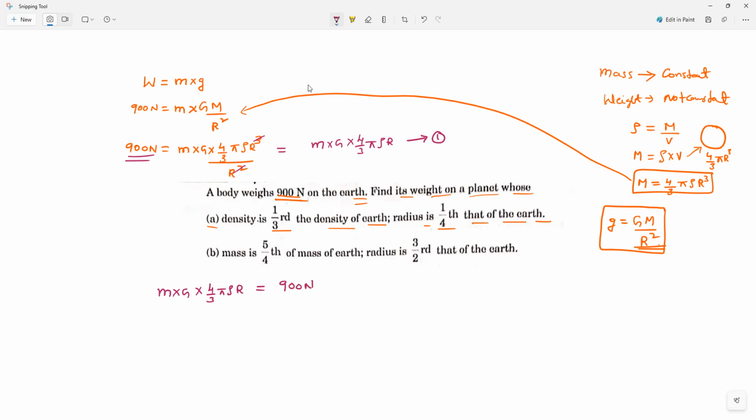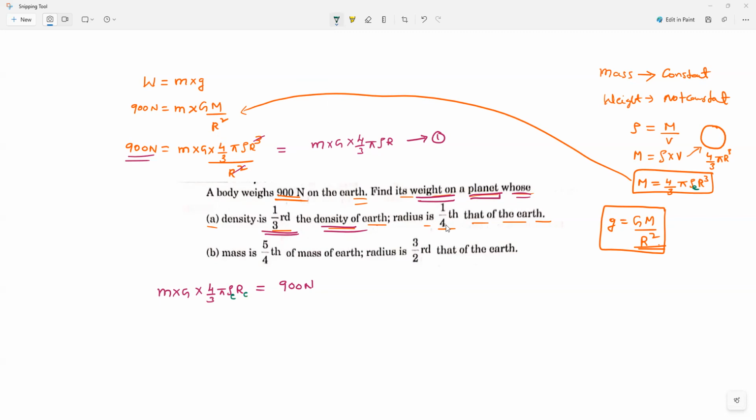Now, what they're saying: find the weight on another planet. We don't know what that planet is, but whose density is 1 by 3rd of the density of the Earth. Let me take this as rho E. Rho E means density of Earth, and RE means radius of Earth. Is it okay, guys?